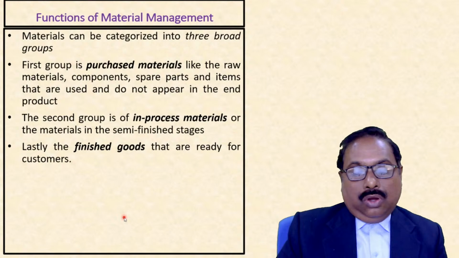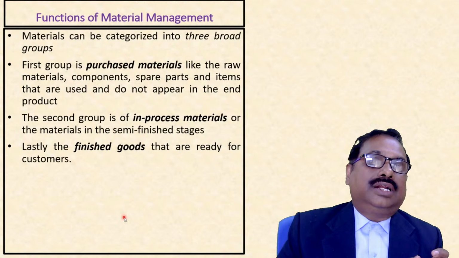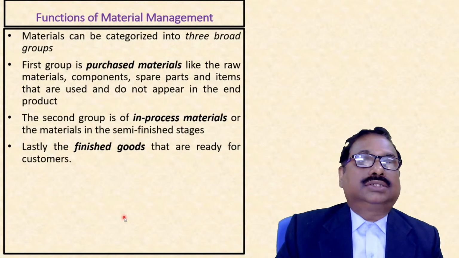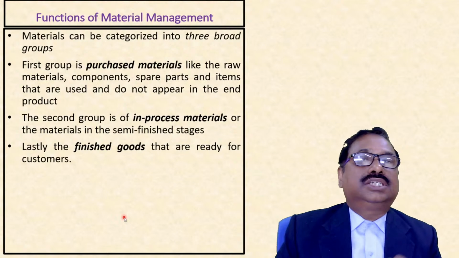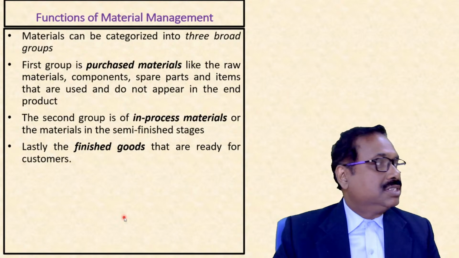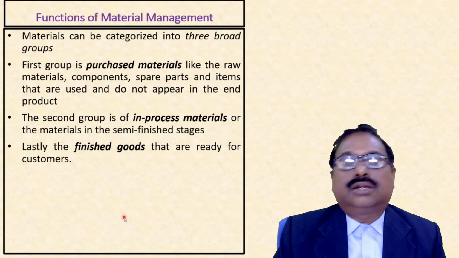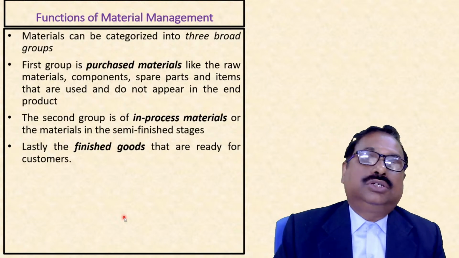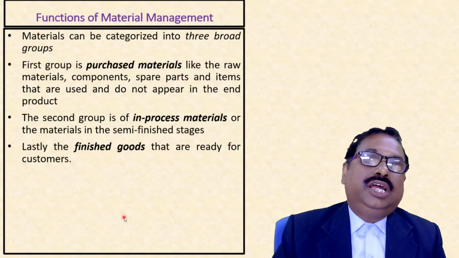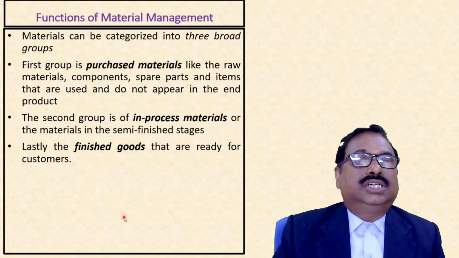That means suppose we think there is a manufacturing unit. So it needs raw material from suppliers. Right? So these are mainly purchased materials. These may be raw materials, these may be components. Components means, suppose you take an example of a car manufacturing company, say Maruti Udyog. Maruti Udyog is not manufacturing A to Z all products. They manufacture some engine parts and the rest of the items they purchase.